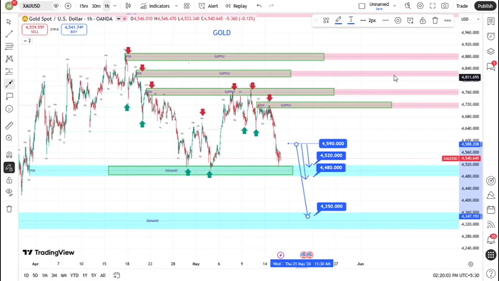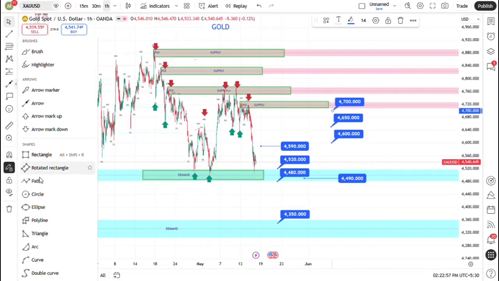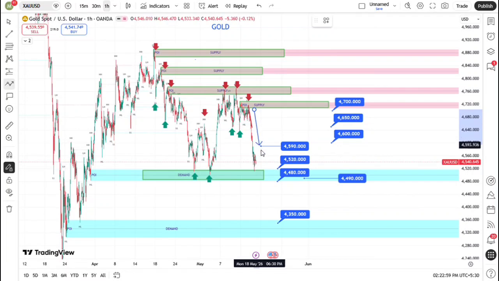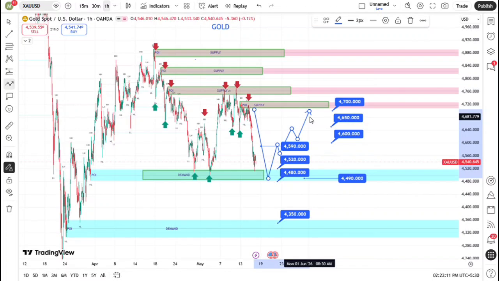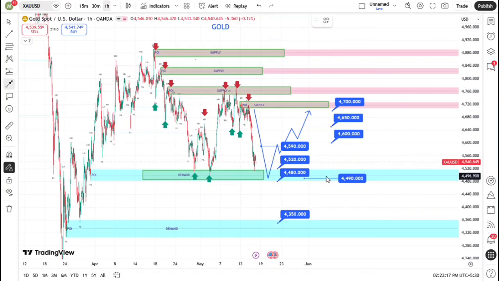Our invalidation level is strictly set at 4,460. This level is mathematically significant because it sits entirely below the current institutional demand cluster and the previous swing low. If price breaks this level with a sustained candle close, our bullish bias changes immediately, and the structural narrative would shift toward a deeper correction toward the 4,350 liquidity pool.